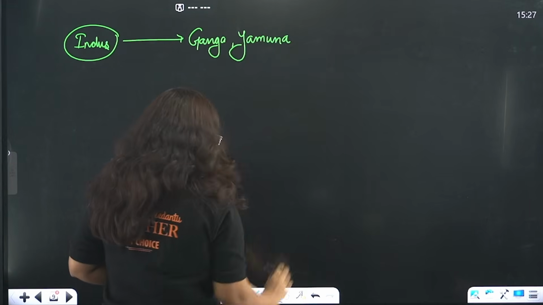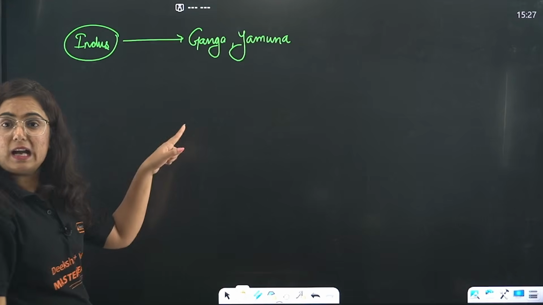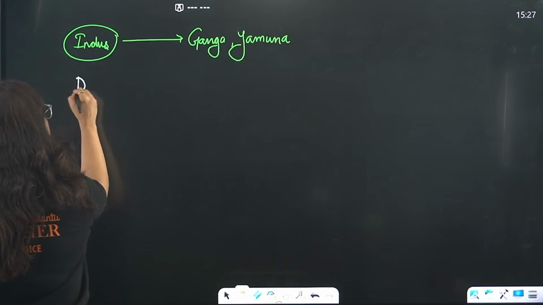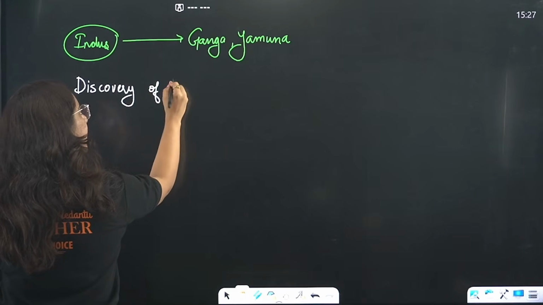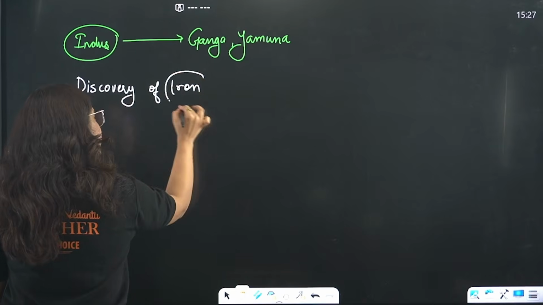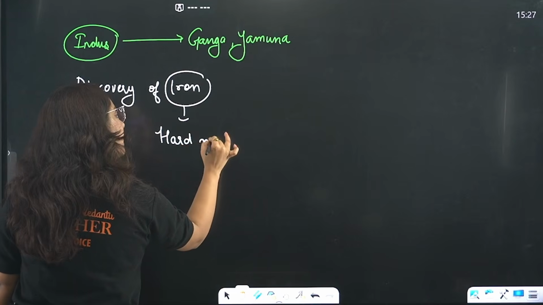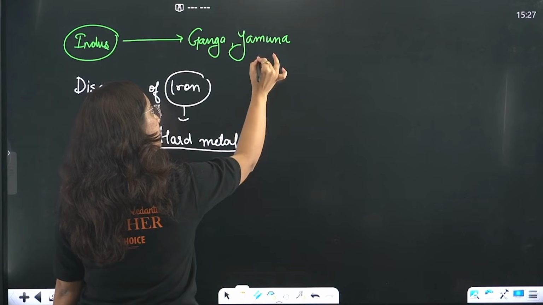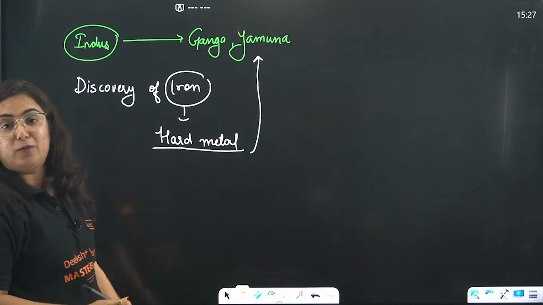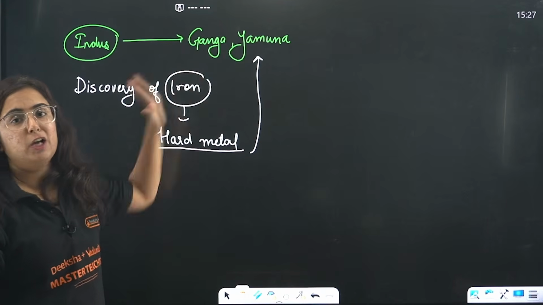What made it possible for humans to move from the river Indus to Ganga and Yamuna was the discovery, or what we can say, the knowledge of iron. Considering iron as a hard metal, the humans were able to clear the dense forest near the Ganga and Yamuna region.